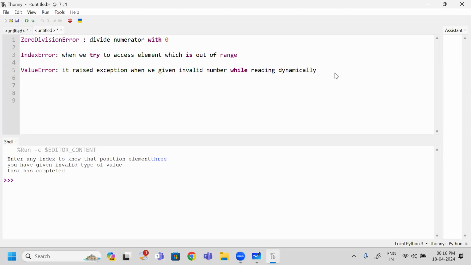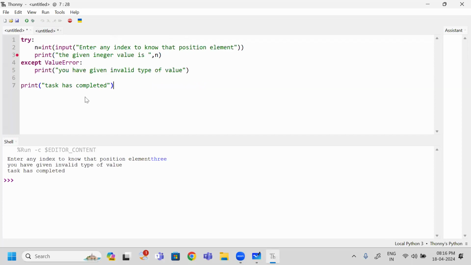So what is the other exception you have seen just now? Name error. When did you get the name error? If we access any variable which is not defined. Okay, not only a variable, if any object you want to access but it is not defined, it has given name error. This is also which error? Which thing? Exception only. Now you observe whether this is going to be identified at the time of compilation or.